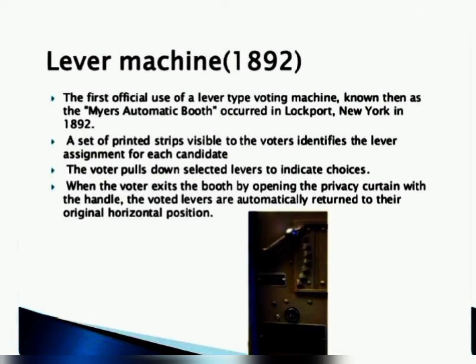Then the lever machine. The first official use of a lever type voting machine, known then as the Myers Automatic Booth, occurred in Lockport, New York in 1898. A set of printed strips visible to the voters identifies the lever assignment for each candidate. The voter pulls down selected levers to indicate choices. When the voter exits the booth by opening the privacy curtain with the handle, the voted levers are automatically returned to their original horizontal position.